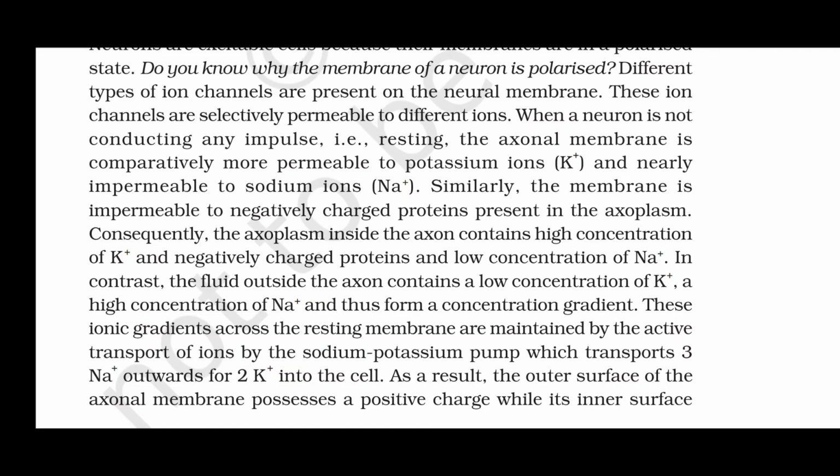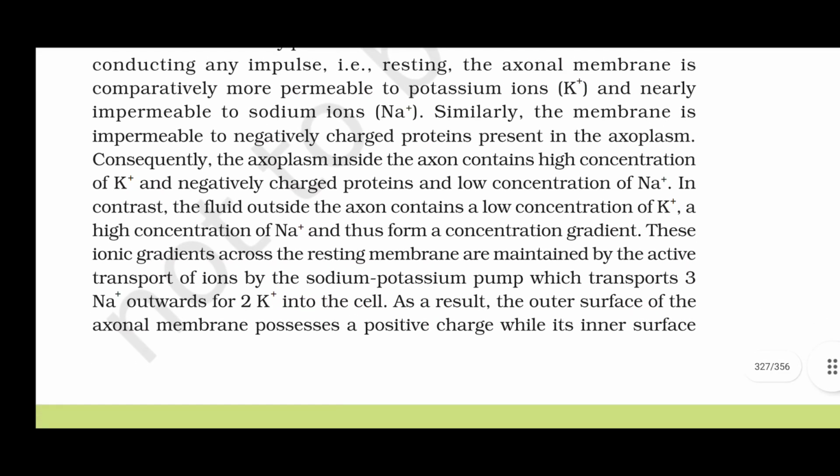In contrast, the fluid outside the axon contains a low concentration of K+, a high concentration of Na+, and thus forms a concentration gradient. These ionic gradients across the resting membrane are maintained by the active transport of ions by the sodium-potassium pump, which transports 3 Na+ outwards for 2 K+ into the cell.